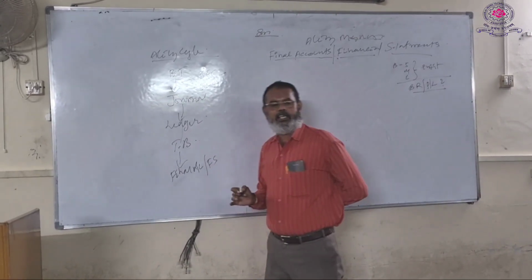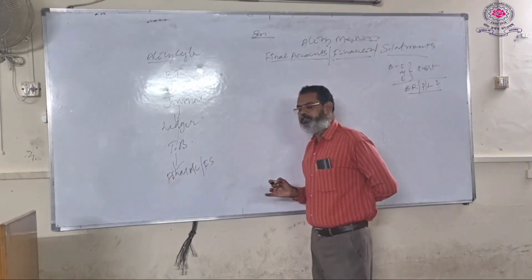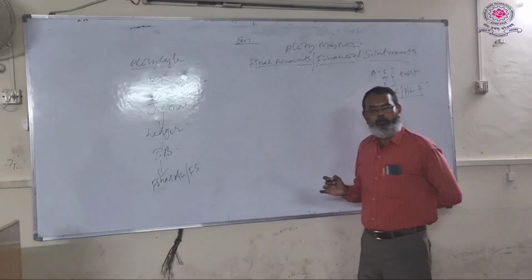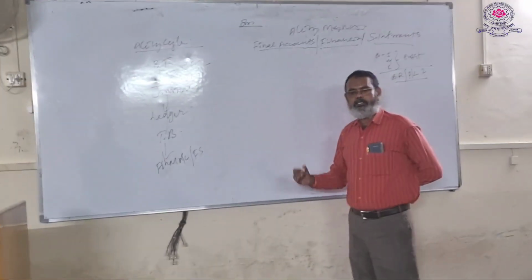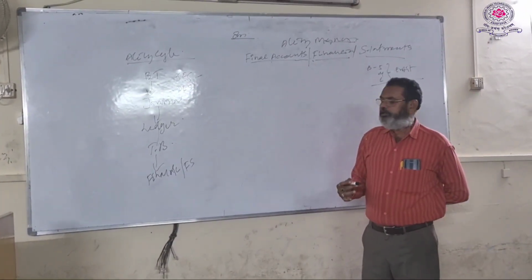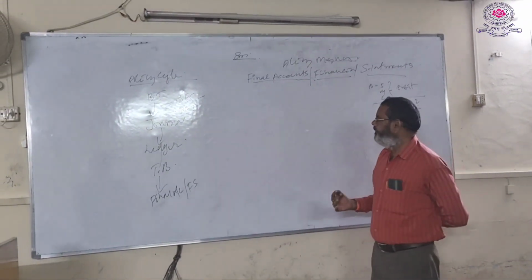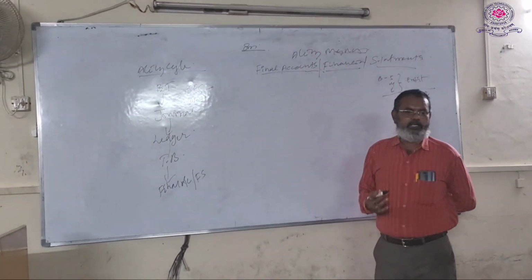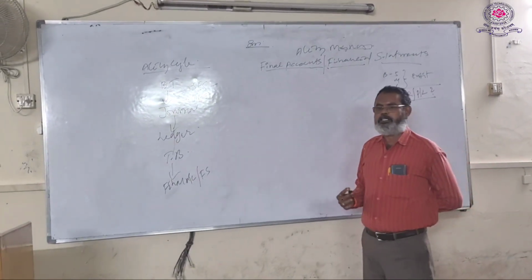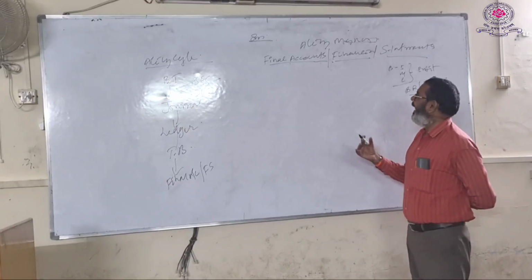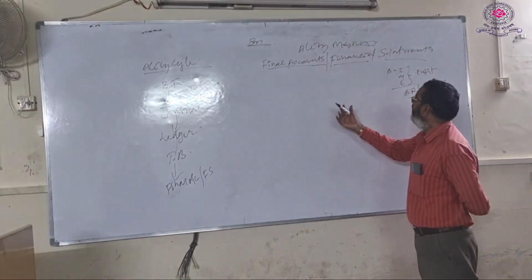So in the accounting cycle, it is the last step or stage, hence it is termed as the final accounts. In the accounting period, on the last date, these accounts are prepared. In the accounting cycle, it is the final step, and you are preparing these accounts in order to know the business result. Hence these are known as the final accounts.